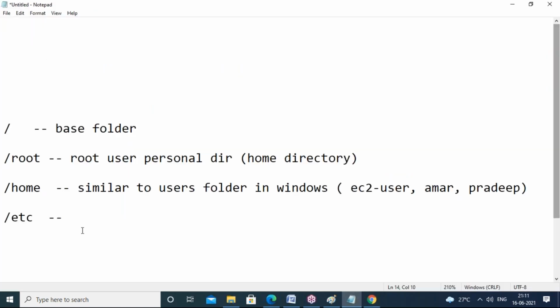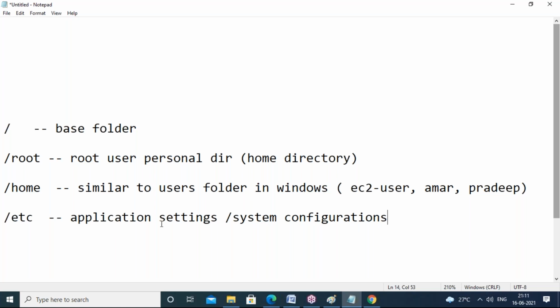Okay, so here, guys, when you install any application, there are application settings or system settings. In Linux, we call them configurations, guys. Configuration and settings are the same.